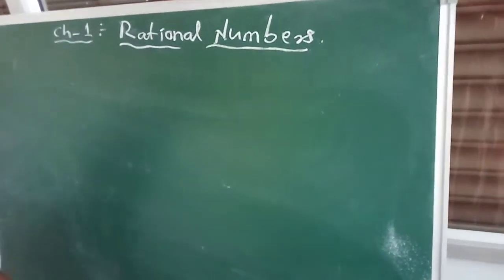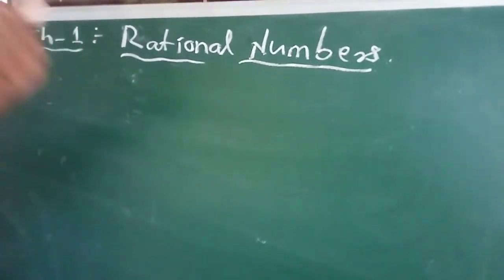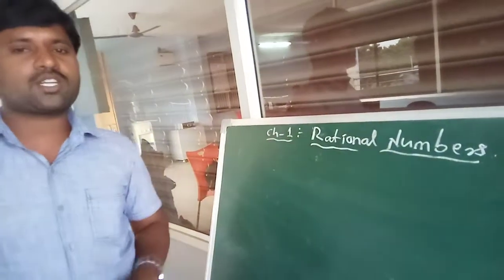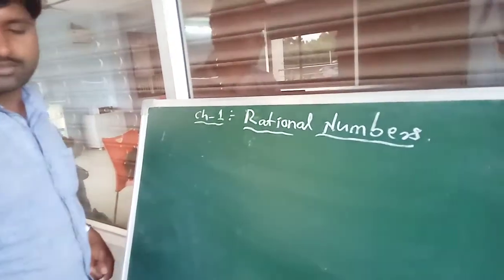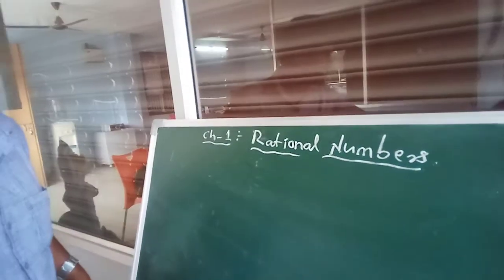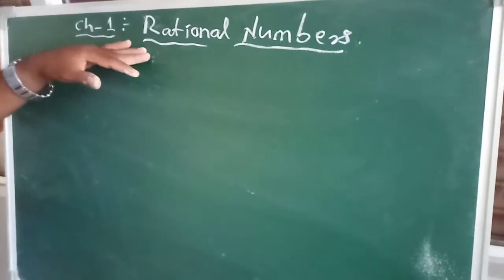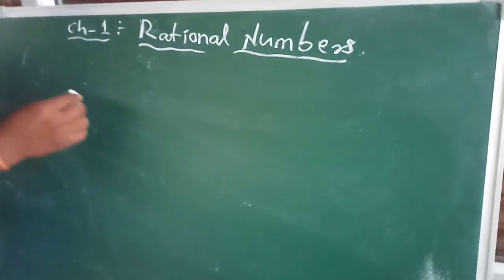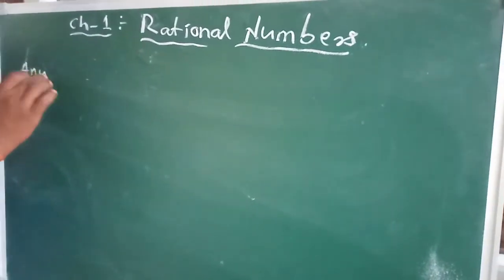Now, what is a rational number? What is a rational number? Now let us come to the point. Rational numbers. What is a rational number?